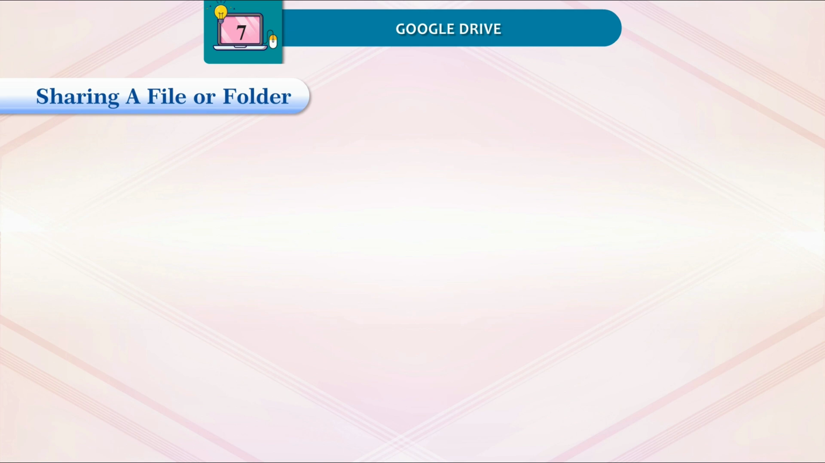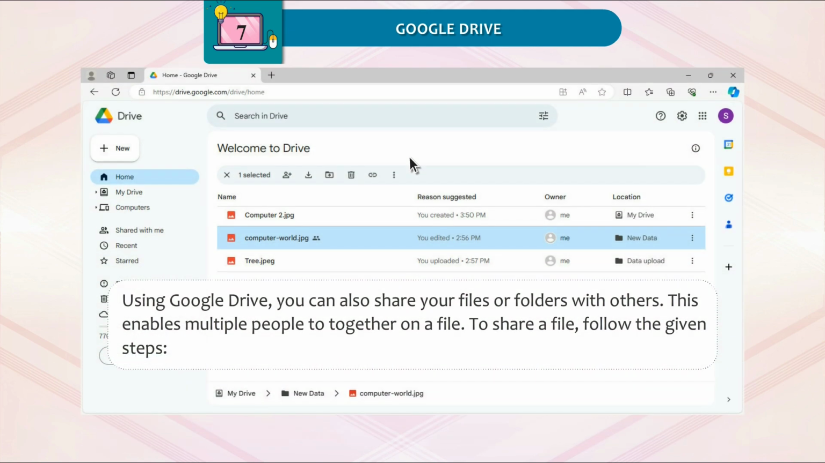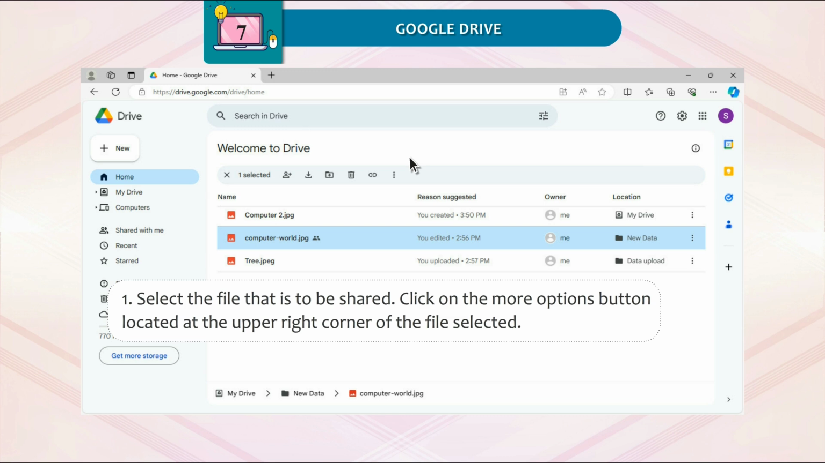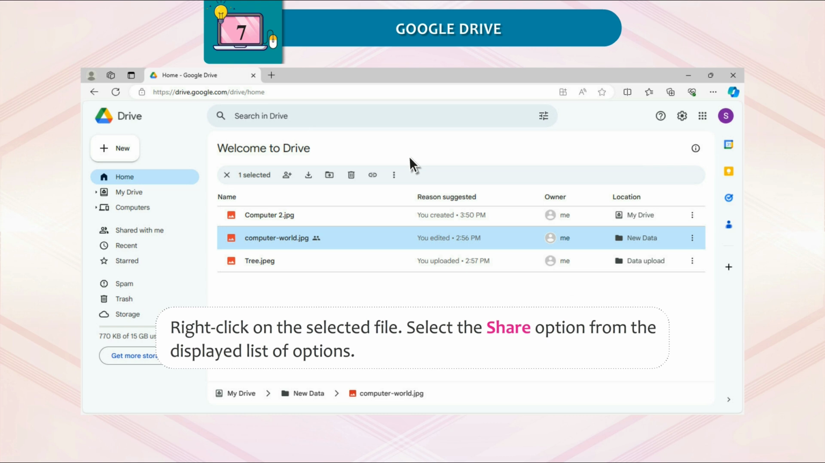Sharing a file or folder. Using Google Drive, you can also share your files or folders with others. This enables multiple people to work together on a file. To share a file, follow the given steps. 1. Select the file that is to be shared. Click on the More Options button located at the upper right corner of the file selected. Or right-click on the selected file. Select the Share option from the displayed list of options.